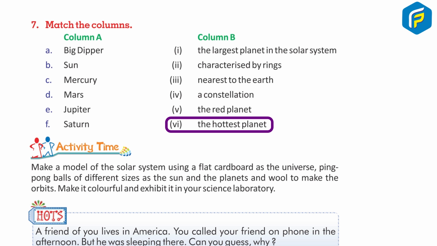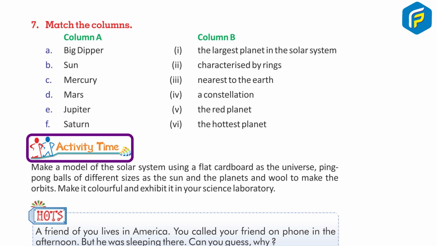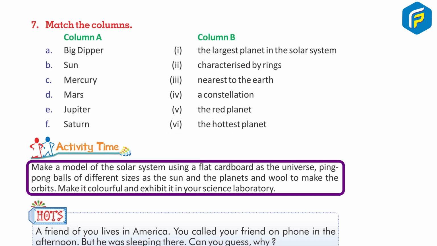5. The red planet. 6. The hottest planet. Activity time. Make a model of the solar system using a flat cardboard as the universe, ping pong balls of different sizes as the sun and the planets, and wool to make the orbits. Make it colorful and exhibit it in your science laboratory.